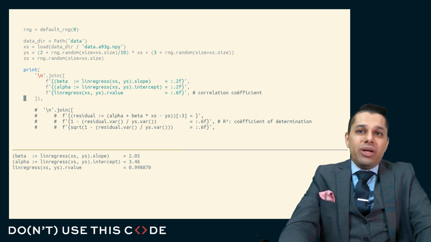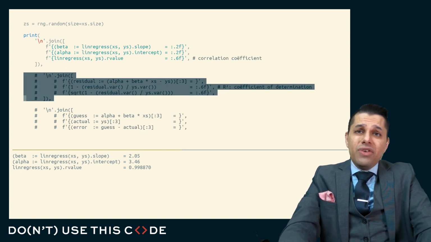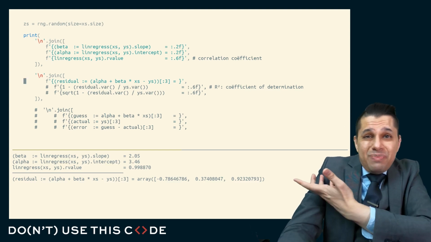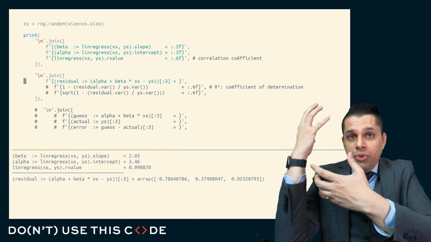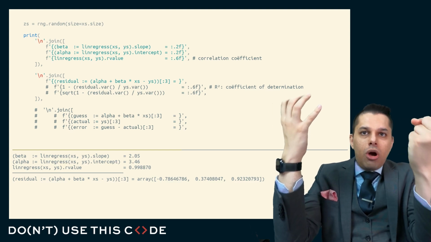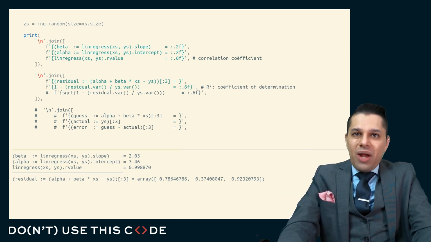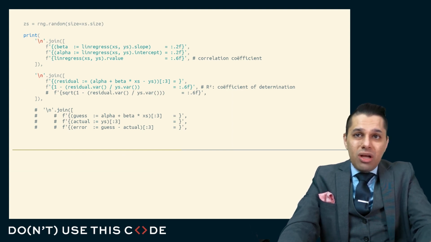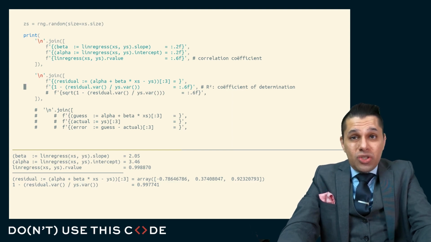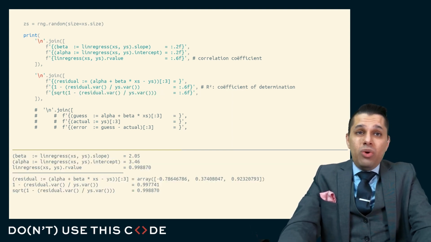And we can see how to compute it. It's a fairly straightforward and fairly obvious computation for this R value. What we would do is we compute what we might call the residuals. It's basically the error. What we would compute the values to be using these two coefficients minus what the values we saw are. And we just find what the variance of the residuals are scaled by the variance of the underlying values we saw, subtract that from 1, and that gives us what we call R squared, the coefficient of determination. And if we take the square root of that, that takes us back to what this R value is. That gives us this correlation coefficient.